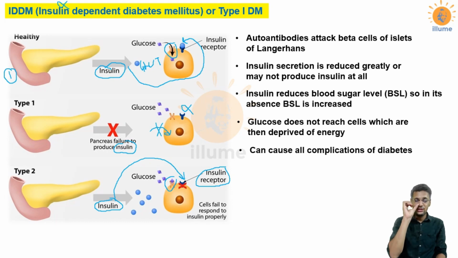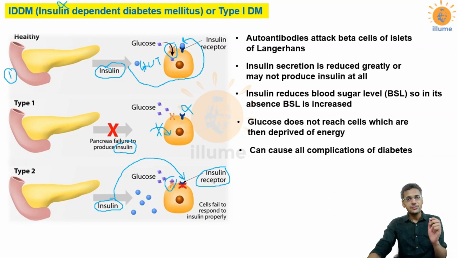There are some problems with the insulin receptors, and because insulin receptors are inefficiently stimulated, glucose transporters won't open up, and when they won't open up, glucose won't get transported into the cell and its level would increase inside the blood. Now in both the cases, in type 1 and type 2, there would be an increase in blood sugar level, but the mechanism is entirely different between type 1 and type 2.